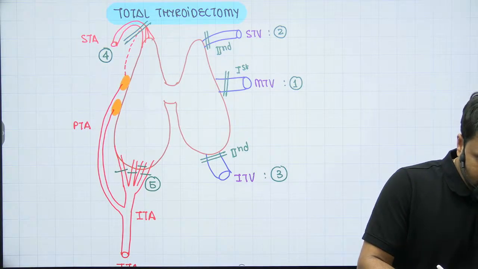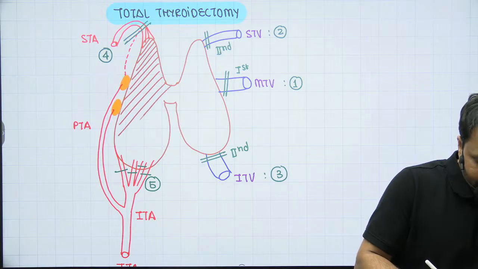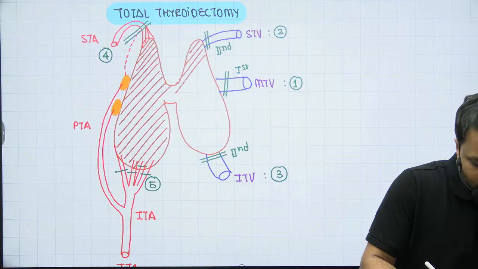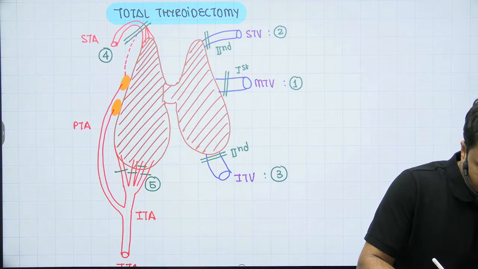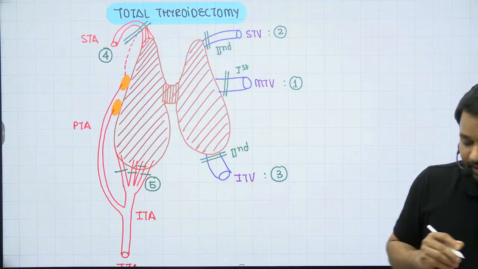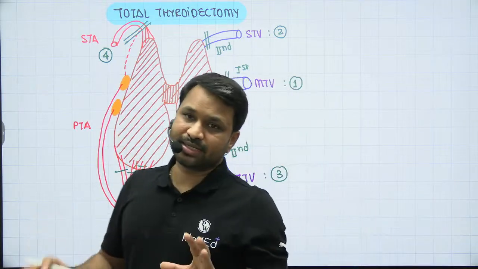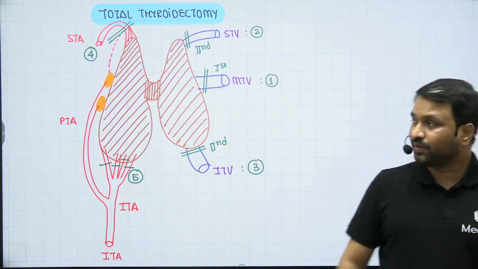So in a total thyroidectomy, I will remove both the lobes of the thyroid gland. Along with that, I will also remove the isthmus of the thyroid gland. So if you remove the entire gland in total, this is what we call the total thyroidectomy.